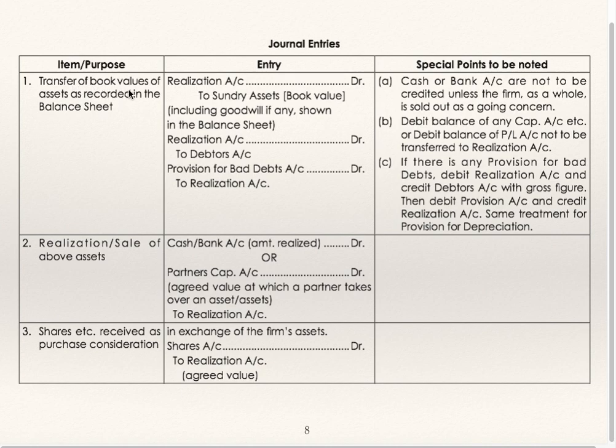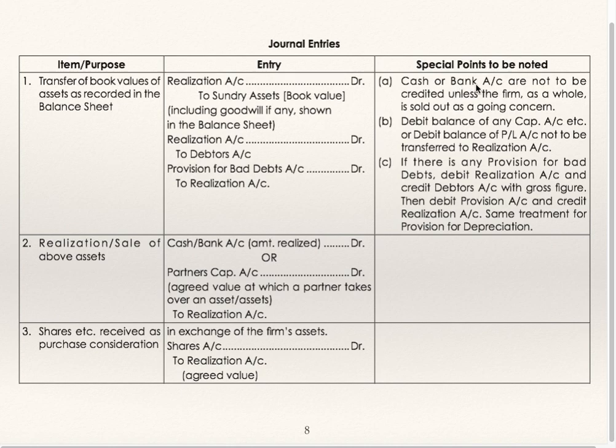We'll see journal entries. Transfer book value of assets as recorded in the balance sheet, that is balance sheet values, to be transferred to realization account. Entry is realization account debit to sundry assets at book value, balance sheet value, including goodwill if any shown in the balance sheet. Realization account debit to debtors, provision for bad debts to realization. If on the asset side debtors are shown and from that provision for bad debts is deducted, then debtors are to be shown on the debit side of realization account and provision for bad debts to be shown on the credit side of realization account.